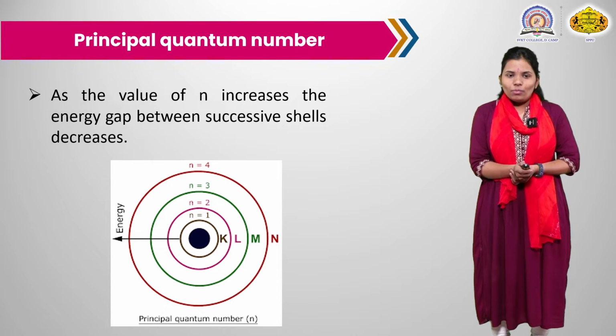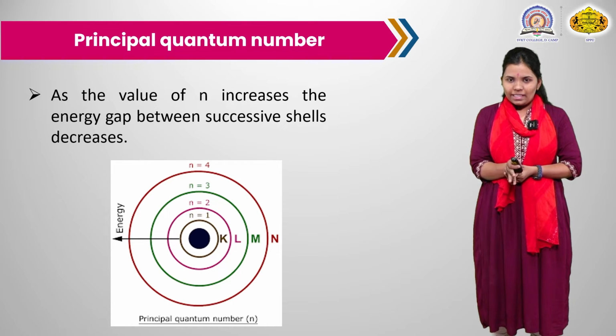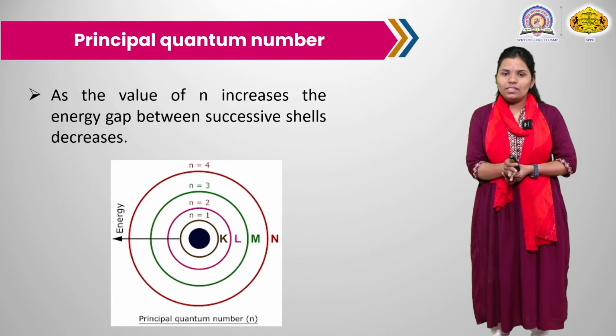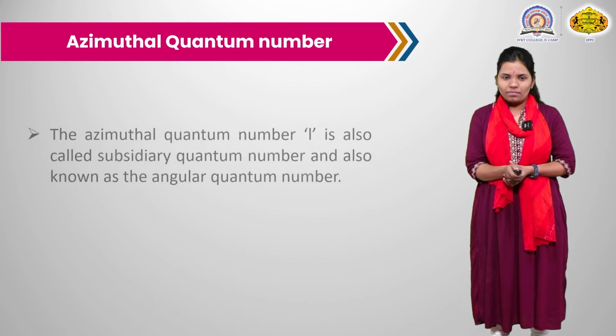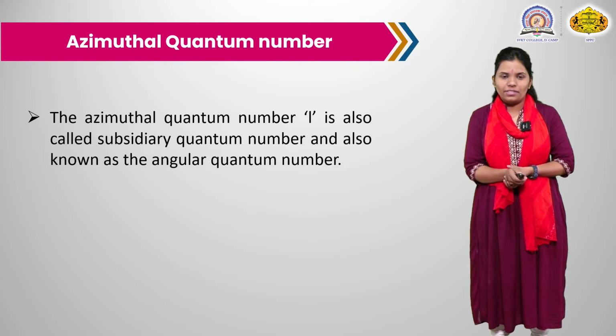Here is one more point: as the value of n increases, the energy gap between the successive shells decreases. That is, the N and M shells are far from the nucleus, so the distance between these two shells is very small, a small difference.